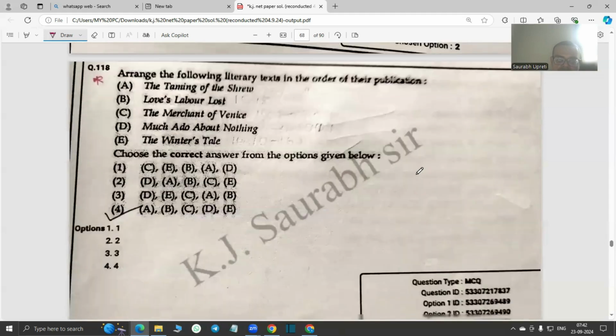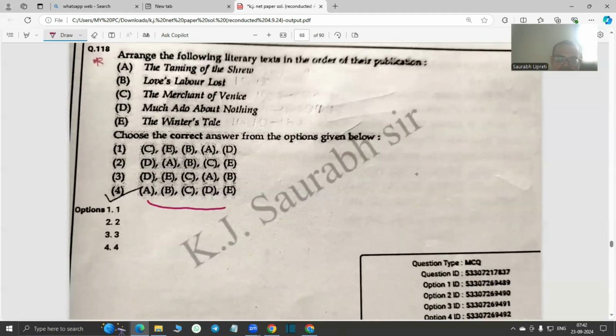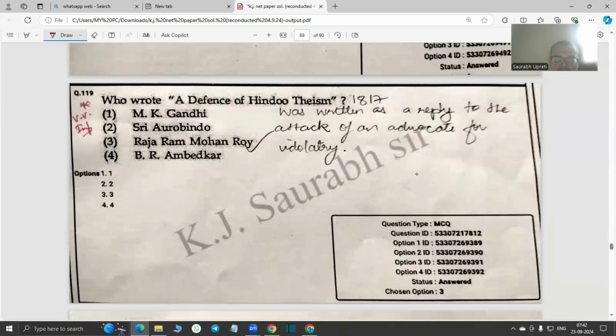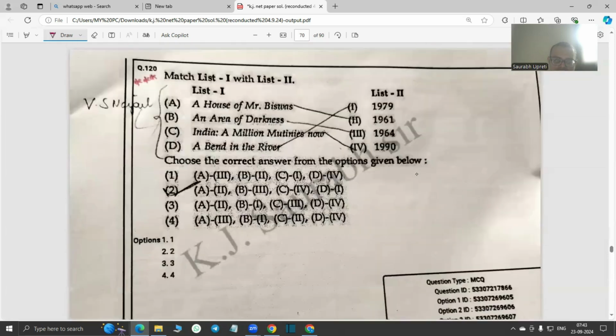Arrange the following texts in their order of publication. So the answer is A, B, C, D, E. All these plays of Shakespeare. Defense of Hindu Theism was of course written by the great Raja Ram Mohan Roy, called the maker of modern India. 1817, written as a reply to an attack of an advocate for idolatry. Then again, V.S. Naipaul's works are there, so we have to match them. So A House for Mr. Biswas in 1961, An Area of Darkness 1964, India: A Million Mutinies Now 1990, A Bend in the River 1979. So second is the option.